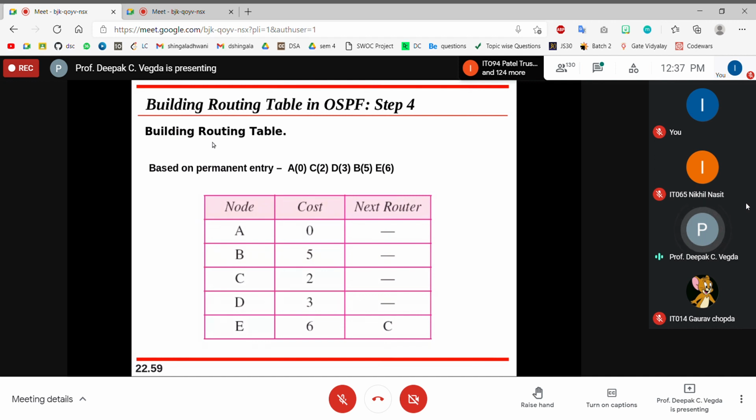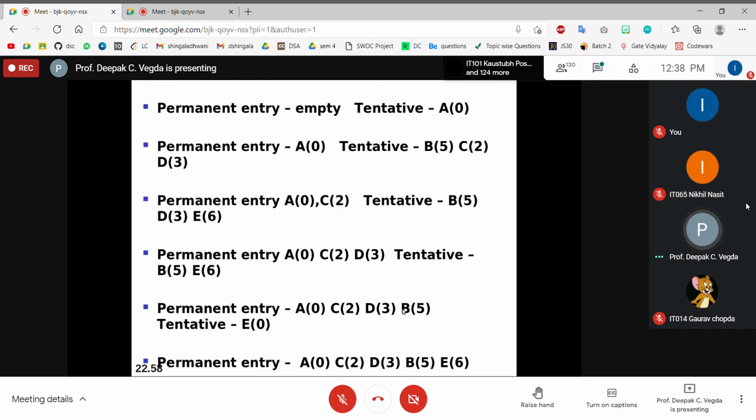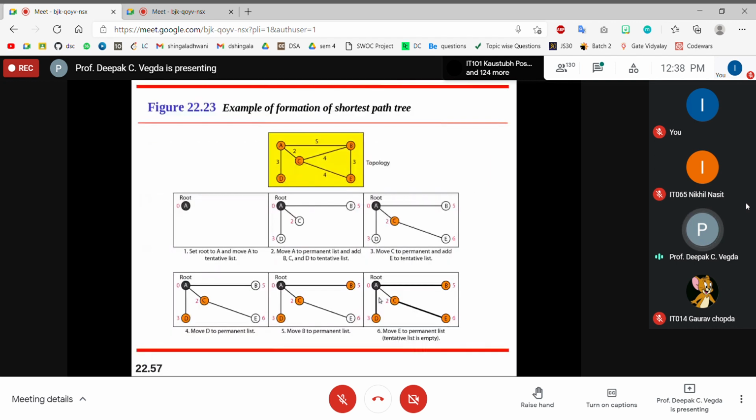Building the routing table. Based on that topology, now you will build a routing table here. The routing table will be: A, I am connected with cost 0; B, I am connected with cost 5; C, I am connected with cost 2; D, I am connected with cost 3; and E, I am connected with cost 6 via C. How do you come to know that you are connected via C? By having this, right?